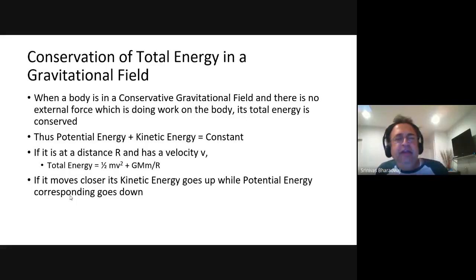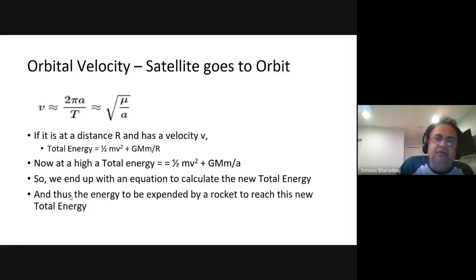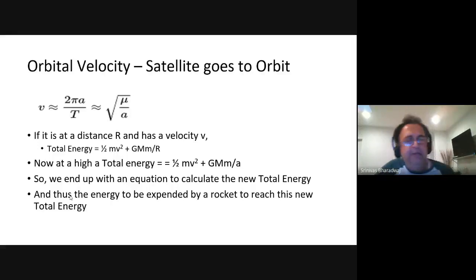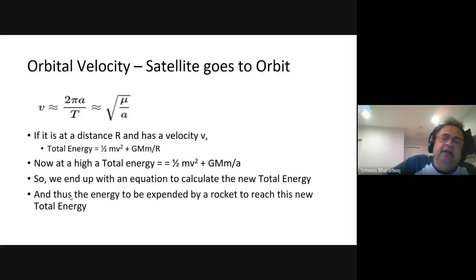So anyway, if it moves closer, its kinetic energy goes up, while potential energy correspondingly goes down, right? Now the orbital velocity: when a satellite goes to orbit, what is the orbital velocity? If it has a period T and a radius r, 2 pi r is the distance that it goes in a circle, and T is the time it takes to go. So 2 pi r by T is roughly the velocity, and that is given by this formula, square root of mu by a.